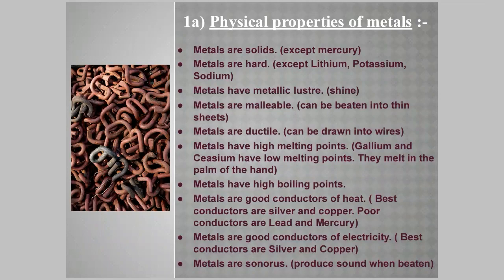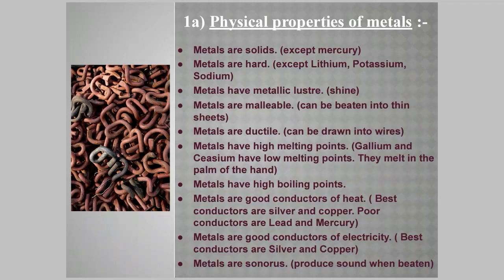Metals are good conductors of electricity, and to prove this, we have an activity 3.6 in the book, which has a very simple circuit in which a metal can be placed to find out whether the bulb glows or not. If the bulb glows, that means it's a good conductor. So, metals are good conductors of heat and they are good conductors of electricity. Silver and copper are amongst the best conductors of electricity. And metals are sonorous. That means if they are beaten, they will produce sound. So, these are some of the properties of metals.